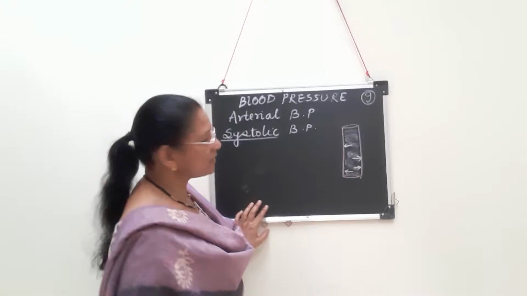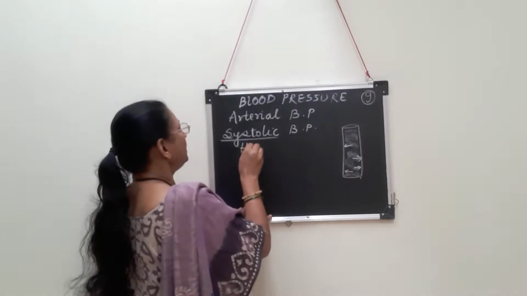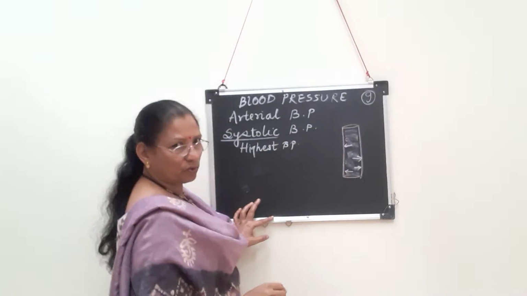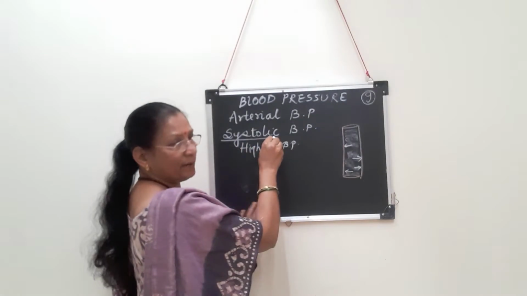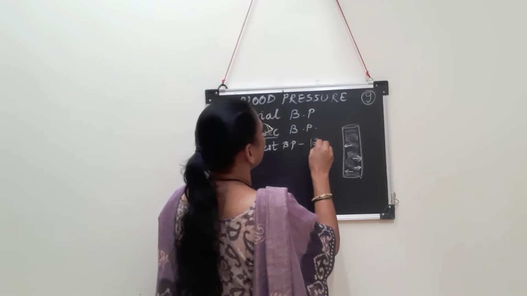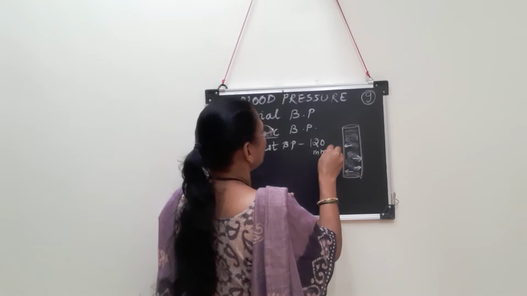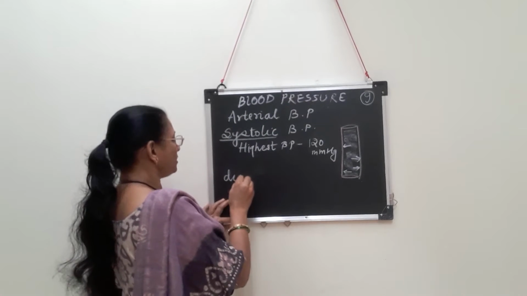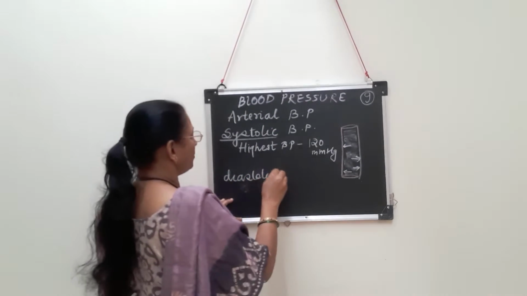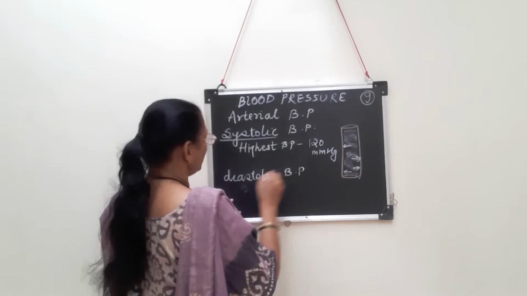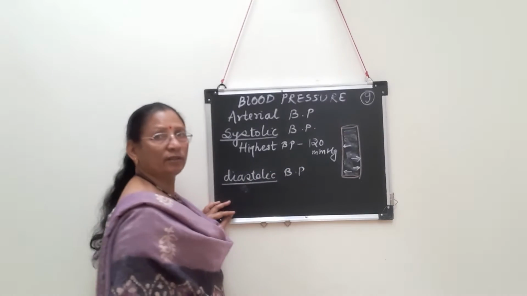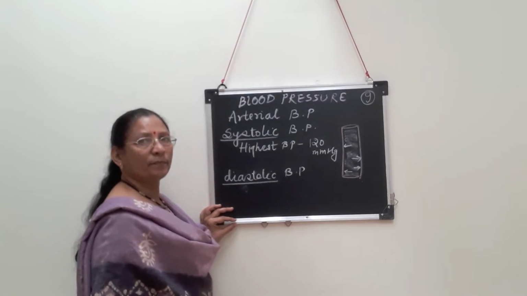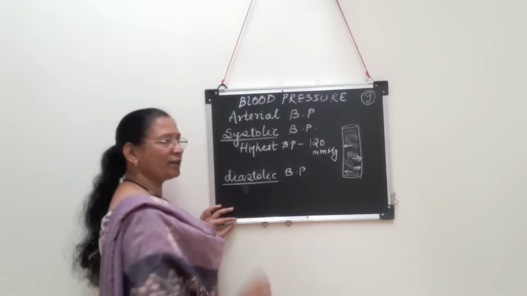So this highest BP during ventricular systole is called systolic BP, and its value is normally 120 mmHg. In contrast to that, the second term is diastolic BP. The word diastole is for relaxation. So during relaxation of the ventricles, when the ventricles are in a relaxed state, the blood pressure in the artery is lowest.